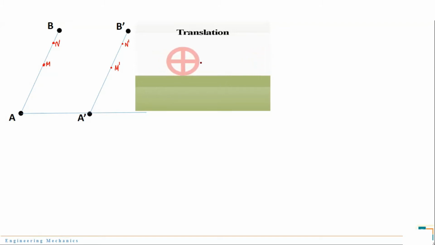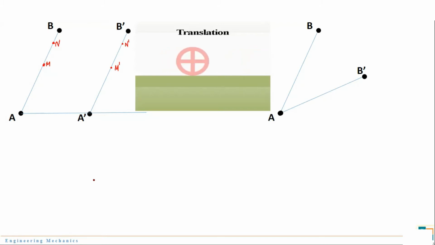Now let us consider another type of motion. The next type of motion is rotational motion. Let us consider this case. Let us consider there is a link AB and it is rotated about, let us say, one fixed point, that is A, and displaced to a new position, that is A dash B dash. This kind of motion, when a body is rotated or performs motion about a fixed point, is known as rotational motion.